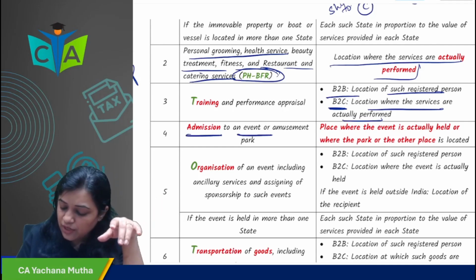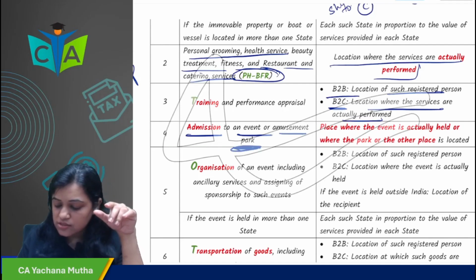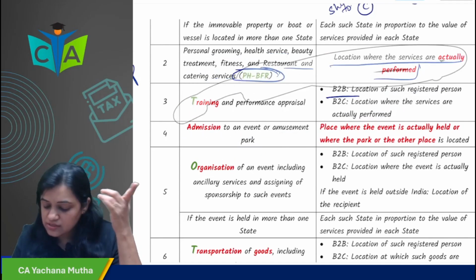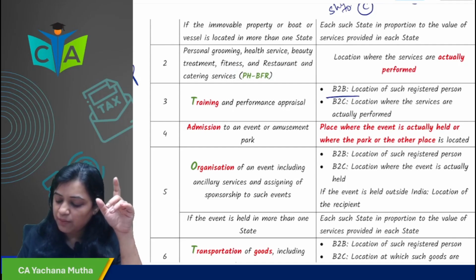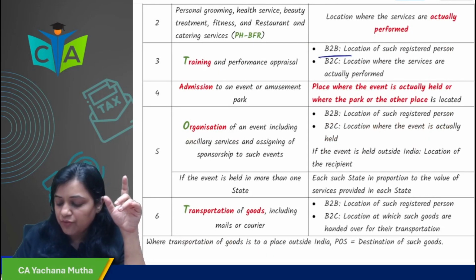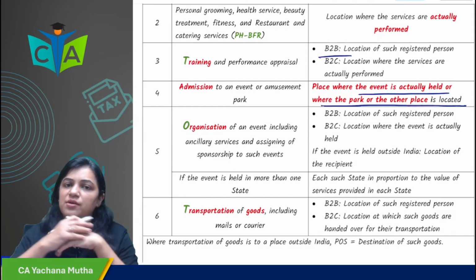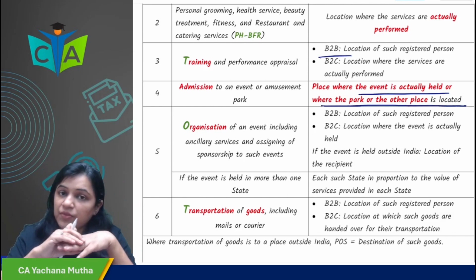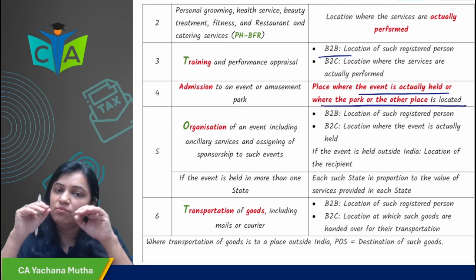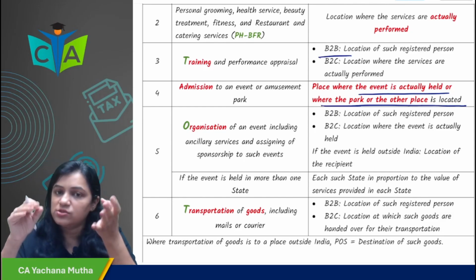Next, admission to event or amusement park. Now after the exam you would be going to some amusement park and all these. In that case what would be the place of supply? The place of supply will be where the event is actually held or where the park or other place is located. For example, you are going to some amusement park in Magica. So where the amusement park is located would be the place of supply.